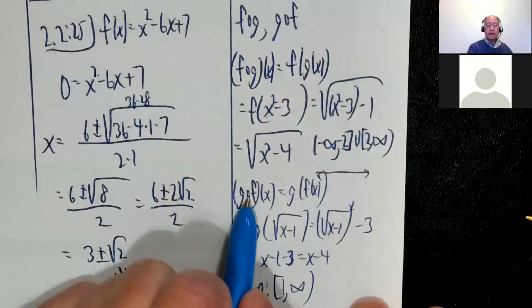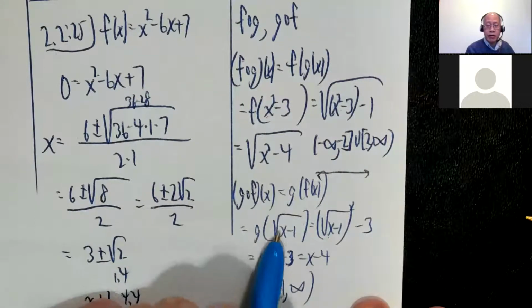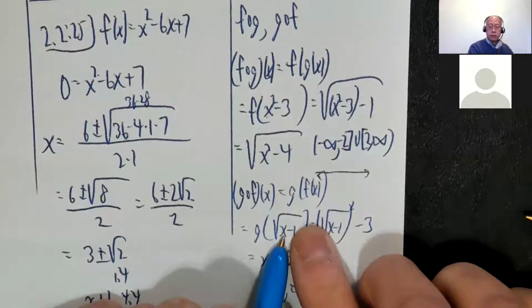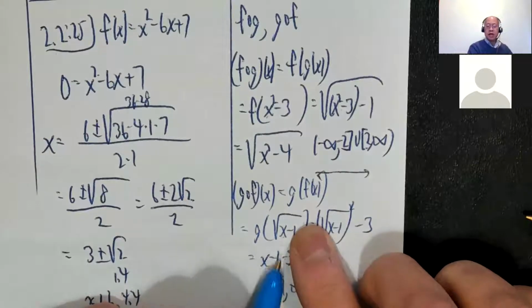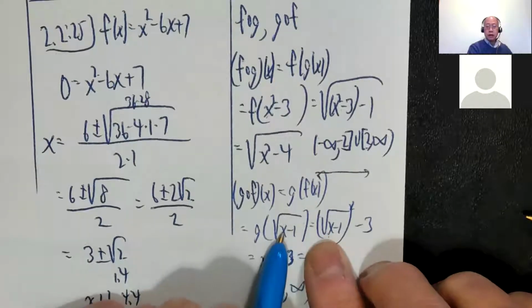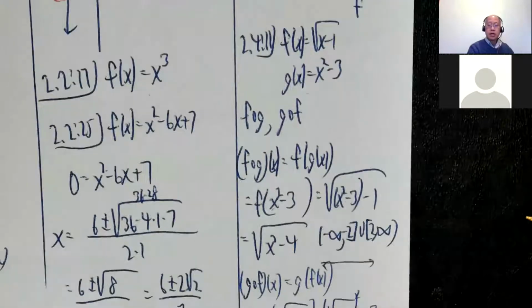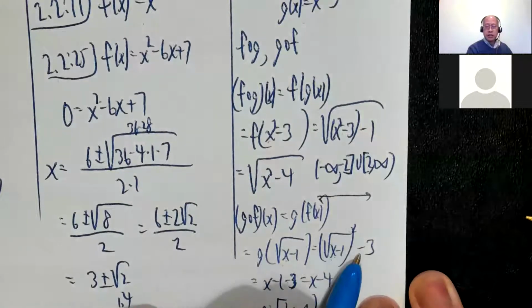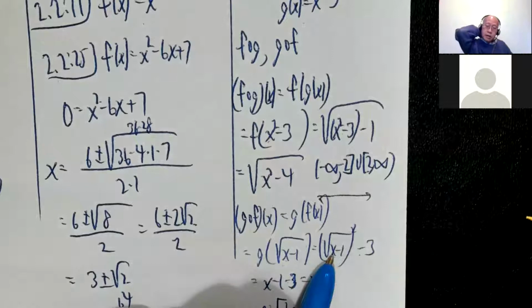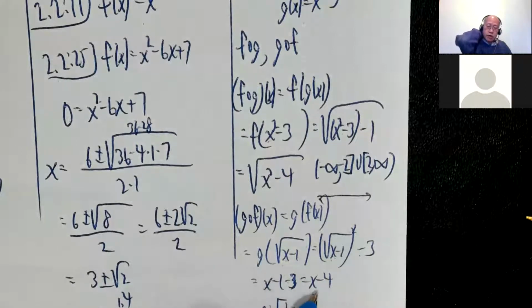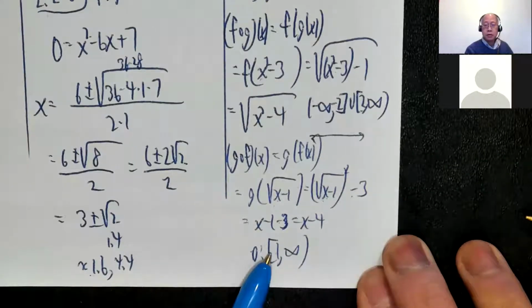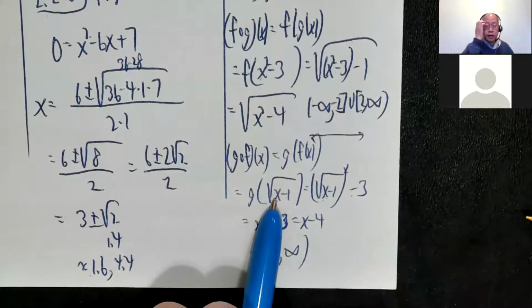g∘f, g of f of x, is g of radical x minus 1. So right here, x has to be greater than or equal to 1. Even though the final result seems to indicate that you can have anything, g squares whatever you give it and subtracts 3. So radical x minus 1 squared minus 3. If you have a square root and you square it, you just get x minus 1 minus 3, x minus 4. Nevertheless, the domain is still going to be bracket 1 comma infinity, because you're not allowed to plug in 0 right here, let's say.